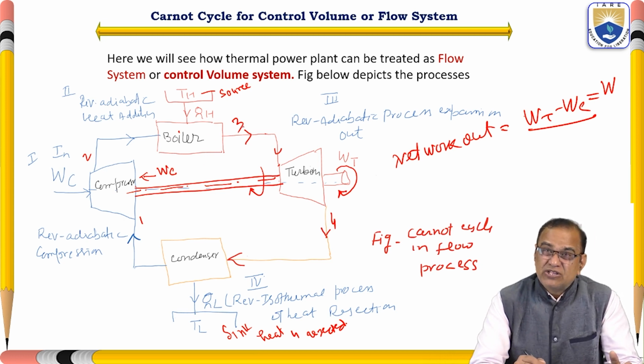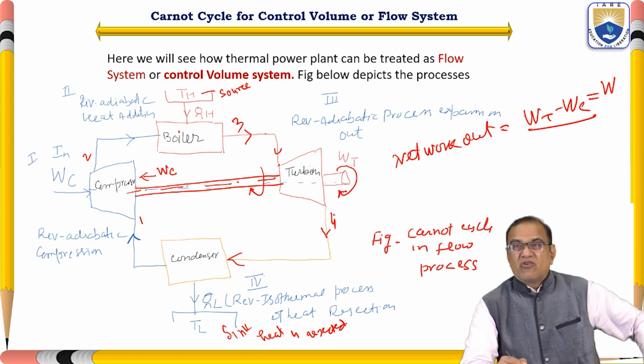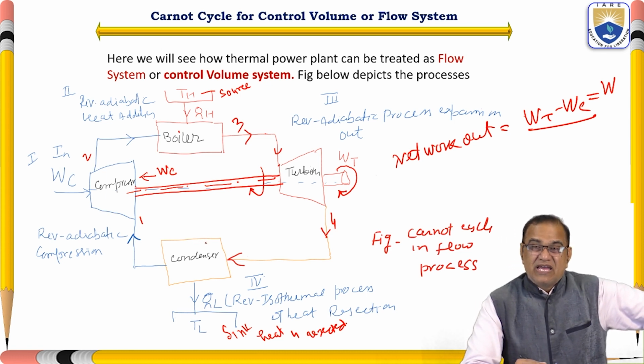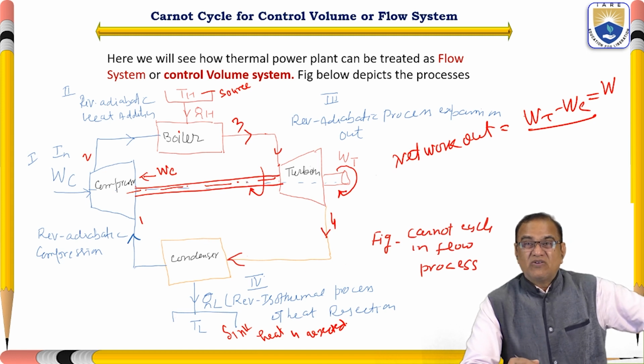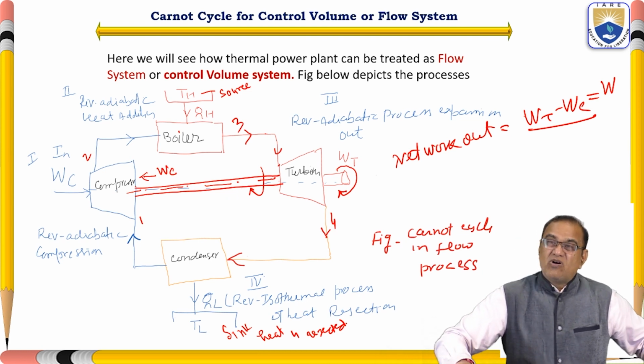From 3 to 4 is your reversible adiabatic process, that is called expansion, and the work is out. Okay. From here 4 to 1, it is reversible isothermal heat rejection. So all 4 processes of the Carnot cycle for a control volume or flow system are also explained.